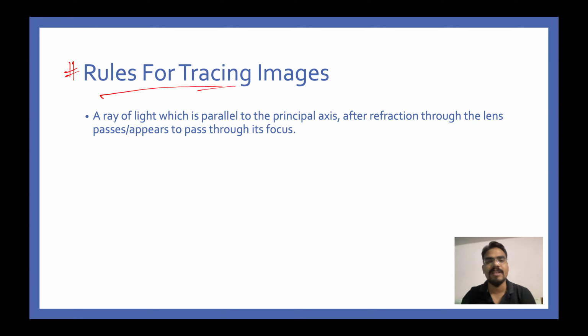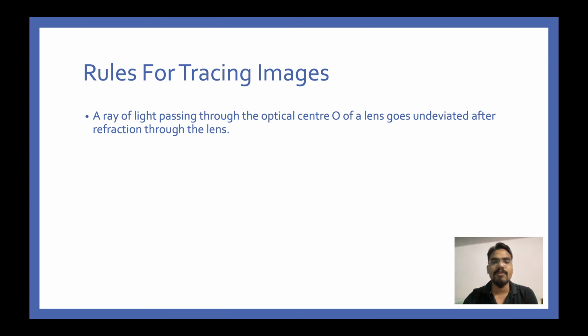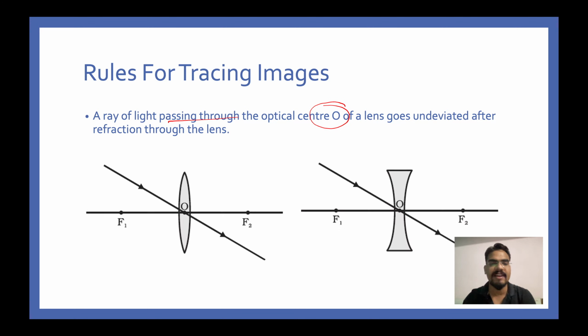The rules remain the same. Once a light ray is parallel to the principal axis, after refraction it will pass through the focus. You can see in this diagram, this is a convex lens, and the light parallel to the principal axis passes through the focus after refraction. This is the case of a concave lens on my right hand side. The second rule states that a ray of light passing through the optical center goes undeviated. As you can see, it is not deflecting in any direction, whether it is a convex lens or a concave lens.